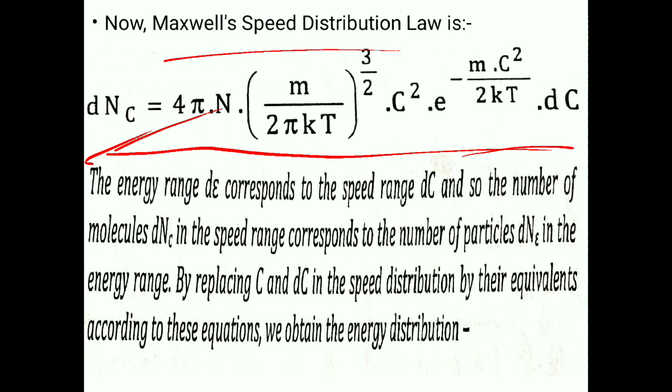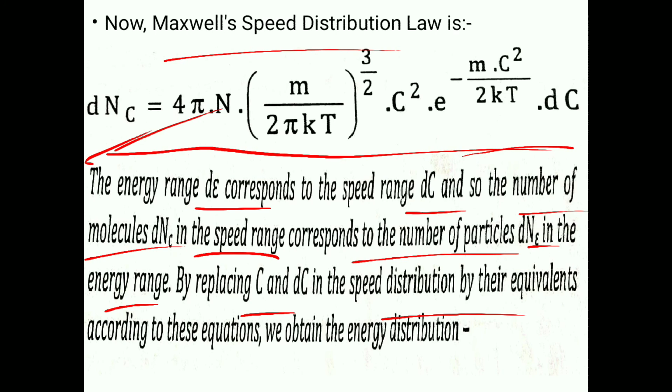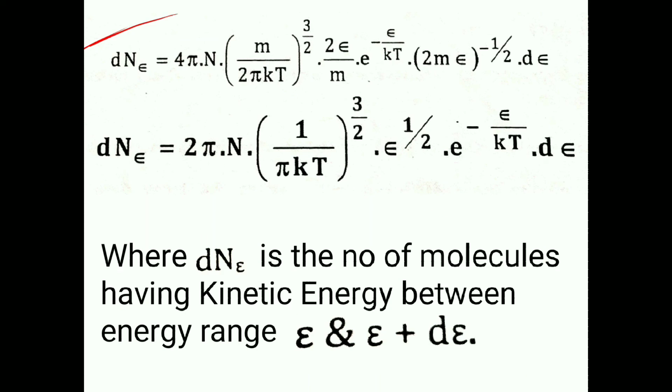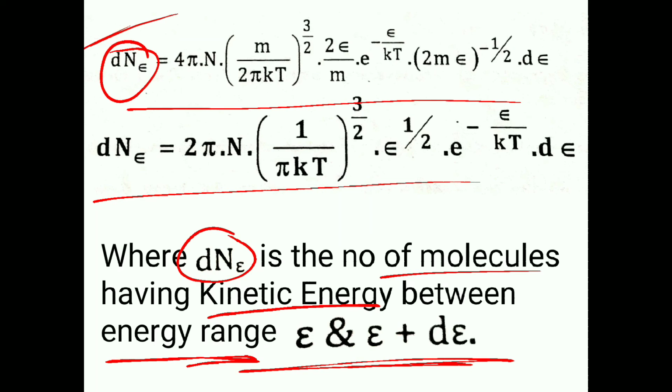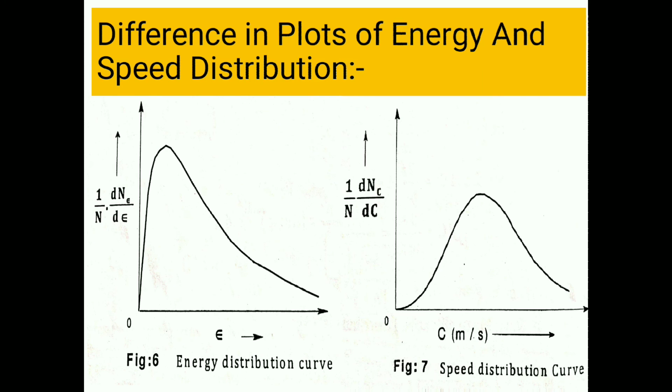Now the energy range d epsilon corresponds to the speed range dC. So the number of molecules dnc in the speed range corresponds to the number of particles in d epsilon in the energy range. By replacing C and dC in the speed distribution by their equivalents according to the equation, we obtain the energy distribution. Now see, if we put the value of d epsilon in place of dC, we get this value, where dn epsilon is the number of molecules having kinetic energy between epsilon and epsilon plus d epsilon.